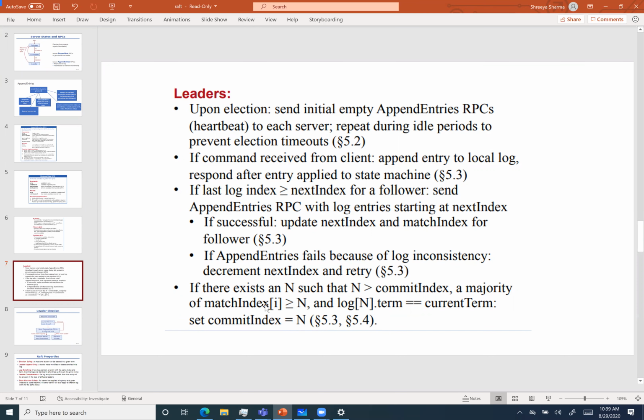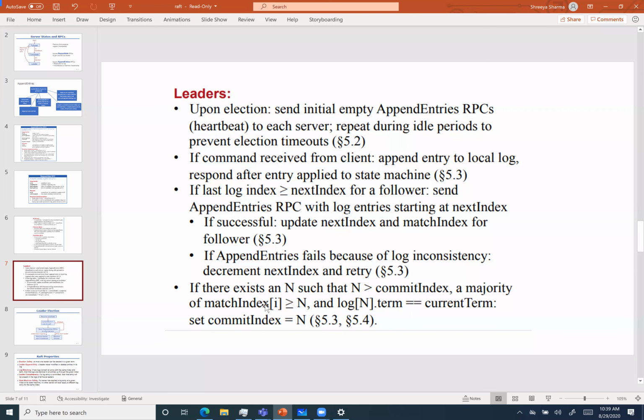And the last one is, if there is some n which is greater than the commit index value, and all of my nodes have their match index greater than or equal to n, then we can set this commit index to that n value.